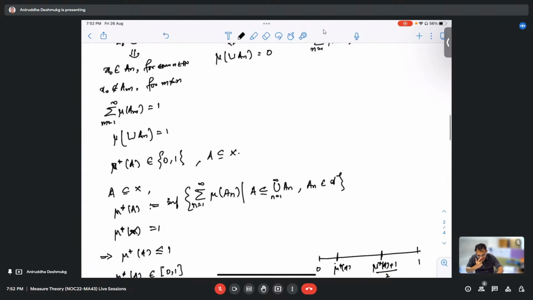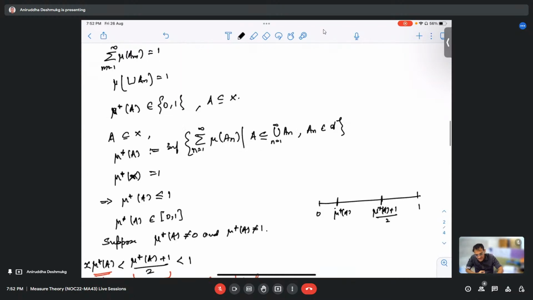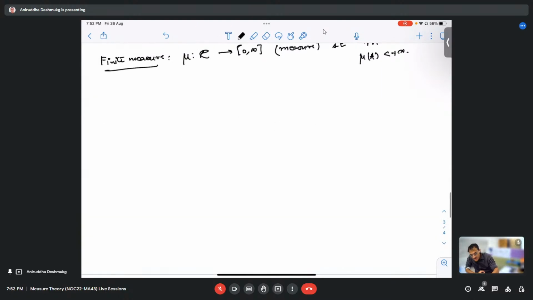So actually, I wanted to discuss one more exercise in continuation to this measure. We had to prove that whenever x naught is inside A, this was the exercise: if the singleton x naught is contained in A, then mu star A is 1 if and only if x naught is inside A. Okay, Robin left, I think. So let us just quickly see this. Suppose that mu star A is 1.